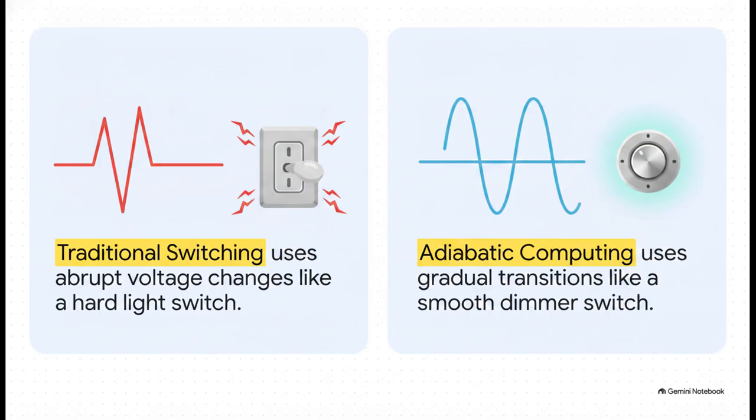Traditional digital circuits switch incredibly fast. Think of it like aggressively snapping a hard light switch on and off. That abrupt change in voltage wastes energy as heat. Adiabatic computing, on the other hand, is much more like using a smooth dimmer switch. It uses carefully controlled, super-gradual voltage and current changes to transition from one state to another. And that smooth transition is exactly what prevents that precious energy from escaping as waste heat.